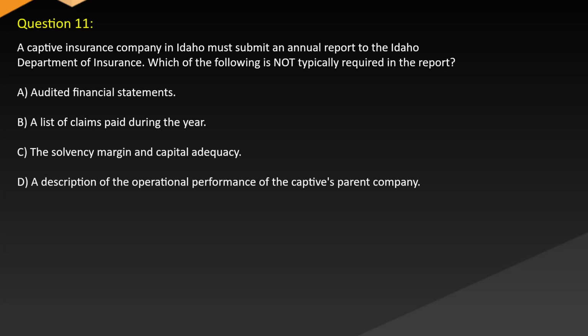Which of the following is not typically required in the report? A. Audited financial statements. B. A list of claims paid during the year. C. The solvency margin and capital adequacy. D. A description of the operational performance of the captive's parent company.